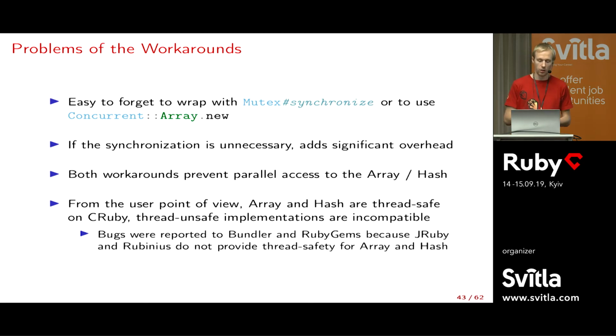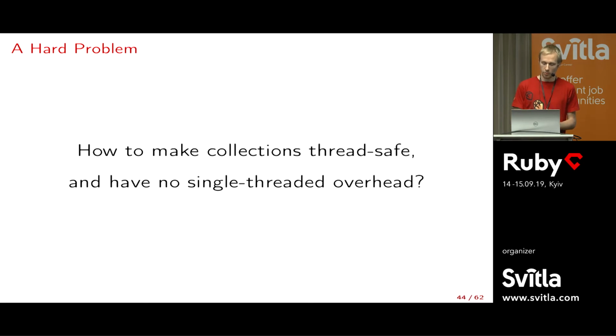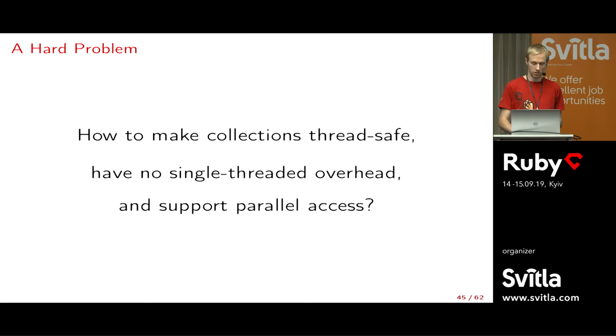But I think the biggest point against it is that from a user point of view, array and hash are thread-safe in MRI, and so they just should be for the implementation, otherwise there is some form of incompatibility. The reason they do this, of course, is because it's not so easy to solve. How can we make collections thread-safe and at the same time not have a lot of overhead, notably on single-thread performance? Because if you just had a lock across every collection operation, your performance could be 10 times slower for some array operations, for instance.